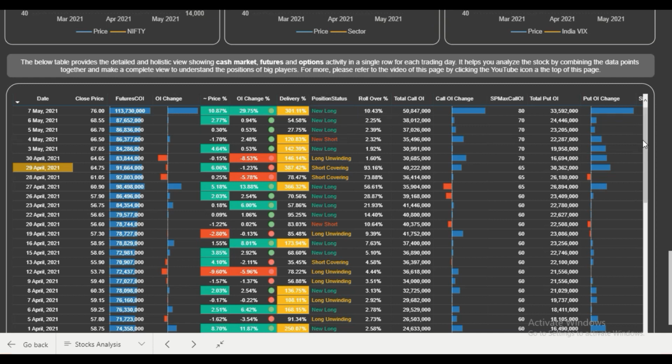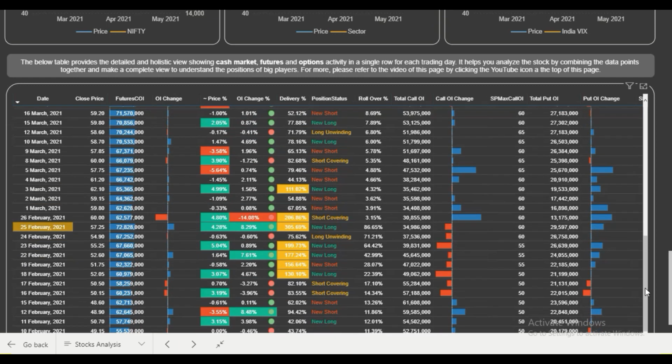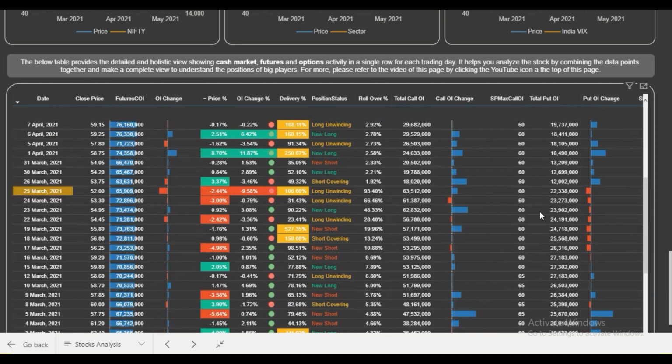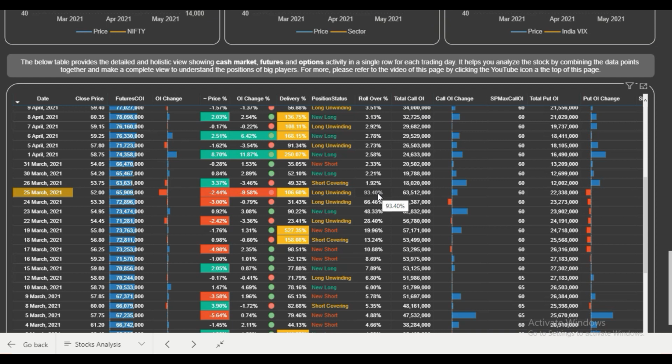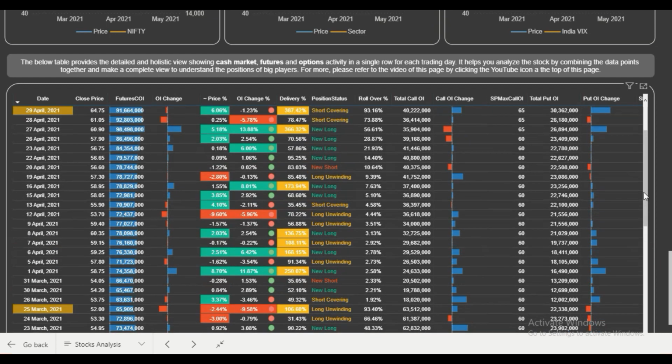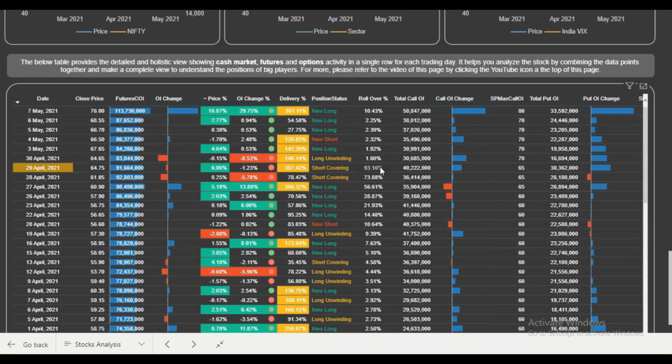Now if we see the rollover percentage for the past 3 months, on the 25th of February expiry, the rollover percentage was 86.65, right? Now it is 93.40 in the month of March, and then again 93.16. So rollover percentage is more than average. We have seen that every month long positions were getting added, price rise was there every month, and there has been a significant jump in the rollover percentage also. So this is a very bullish signal that this month also is very bullish for this stock, and this stock is a buy on dip stock.